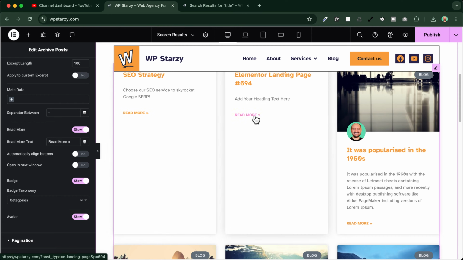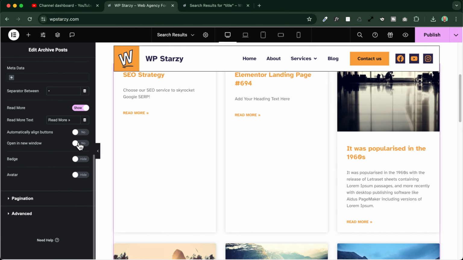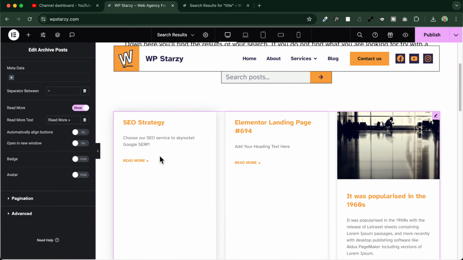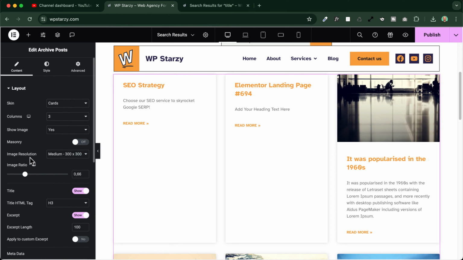And yes, I will show the read more button. I will maybe hide the avatar. I do not need it. I will also hide the category badge. And okay, that's it. Perfect.